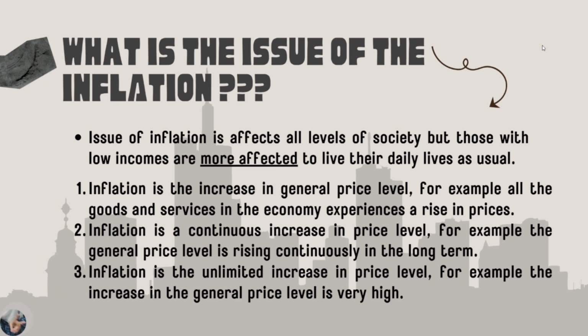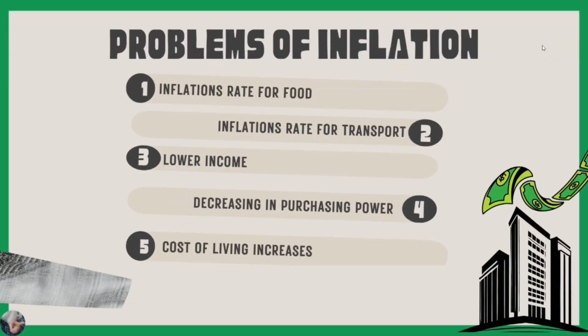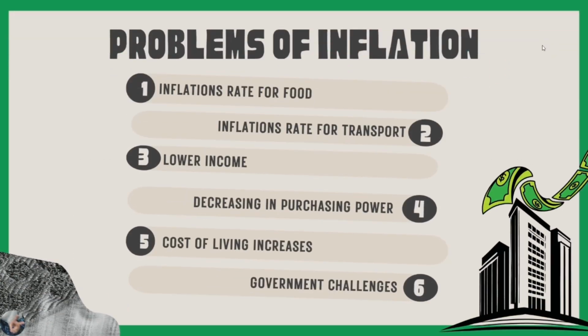In short, the rising level of price in an economy that does not include the above three criteria is not known as inflation. Inflation can also be referred to as a condition in which too much money is chasing too few goods and services. There are 6 problems of inflation. Number 1, inflation rate for food. Number 2, inflation rate for transport. Number 3, lower income. Number 4, decreasing in purchasing power. Number 5, cost of living increase. And number 6, government challenges.